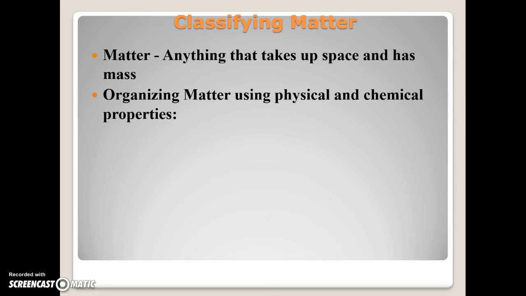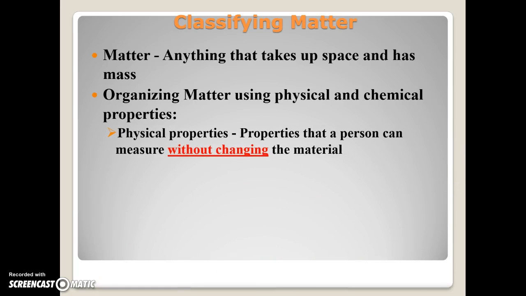The way we organize matter is we use physical and chemical properties. We will even do some of this in a lab later this year, where we will test some of the physical and chemical properties of something. Physical properties, and it's very important that you understand the difference between these. I can guarantee you I will ask you this on a test. Physical properties are properties that someone can measure without changing the material. That's the key idea there. These are things that can be measured without changing the material. In other words, at the end of the day, it is still whatever that substance is. We didn't change it.